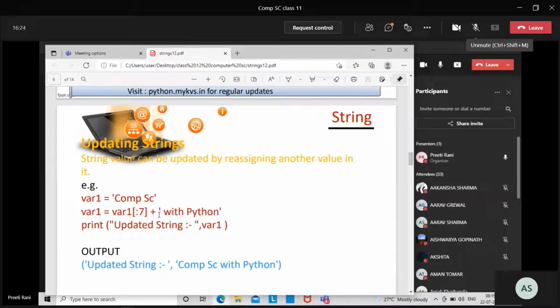If you are using the symbol with integer values, it will be the arithmetic operator, and it will add the values. But with strings, it is the concatenation operator. It means it will merge the two string values. First the string up to this value, computer science, plus Python.